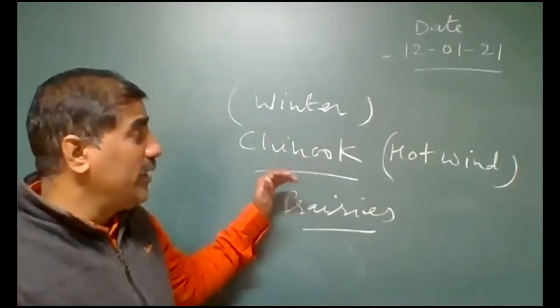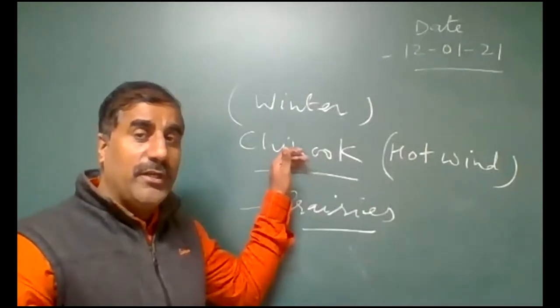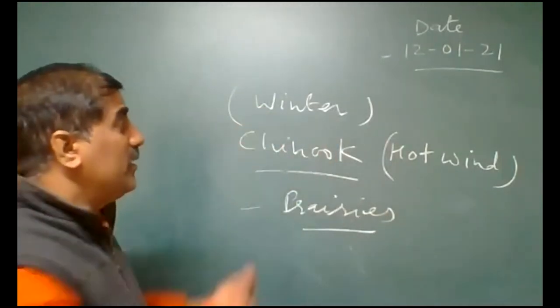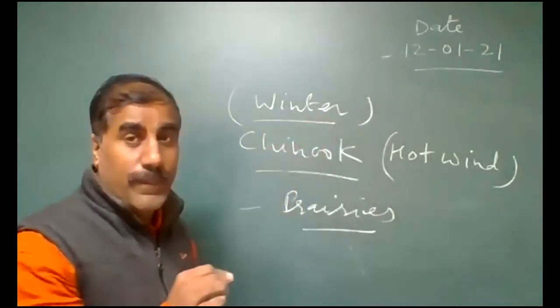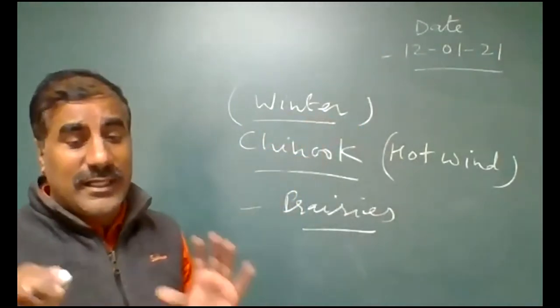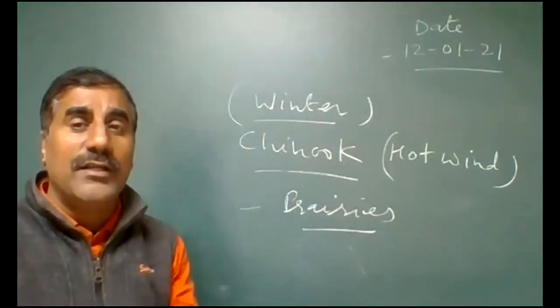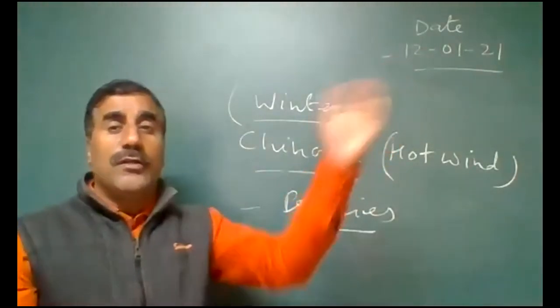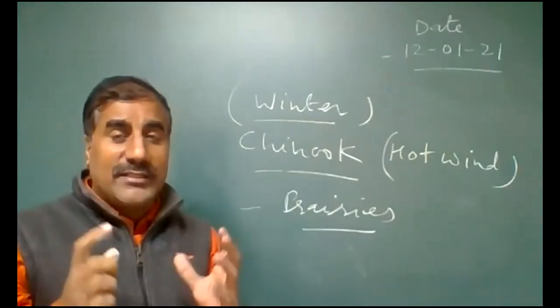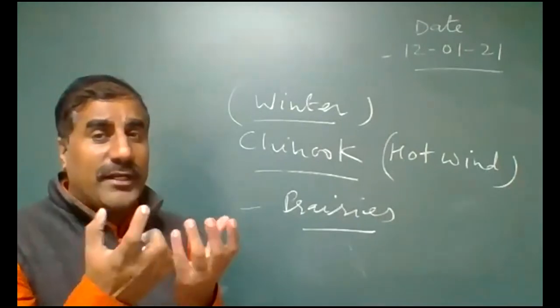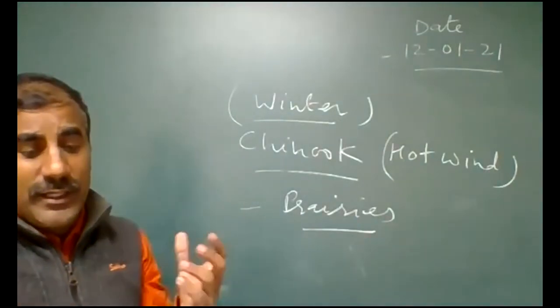So Chinook wind is a hot wind which blows in the prairies during the winter season. Okay, so that is the climatic condition. What are the main points of the climatic condition of the prairies? Extreme climate conditions are found, and moderate rainfall in that area.